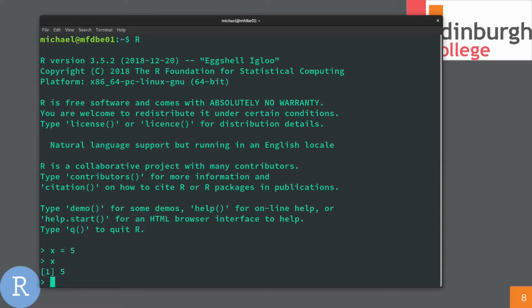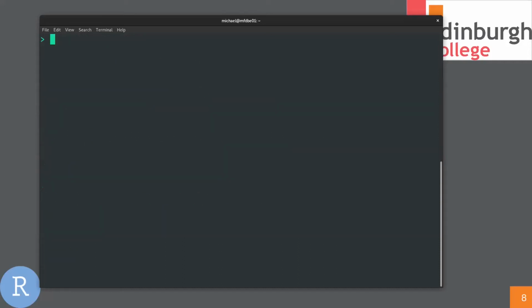And the command to clear the screen in R, this is just a little bonus, this is probably not that important, is actually Control L will clear the screen. I don't know what the significance of the L is. I guess maybe less or lift the pointer. So, if we do x, we can see that we've assigned x to 5. So if we did x plus 6, that would give us 11 because x is 5.